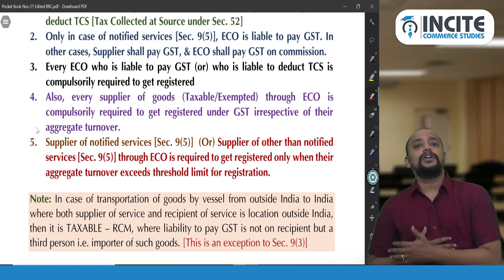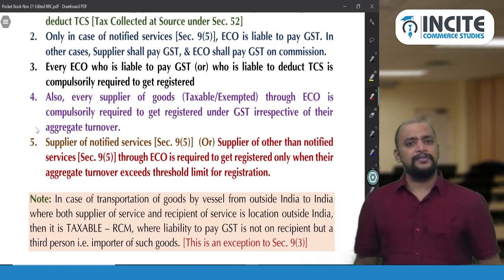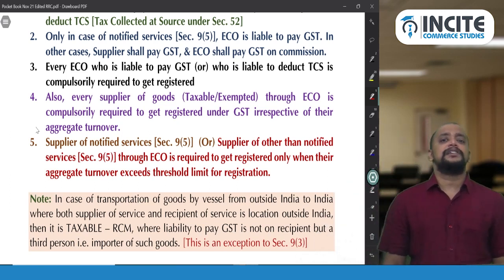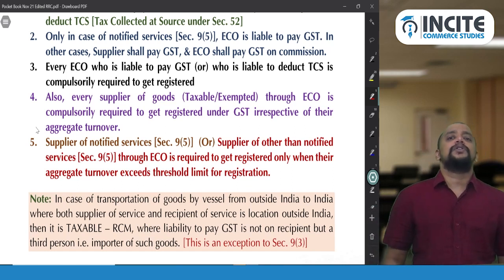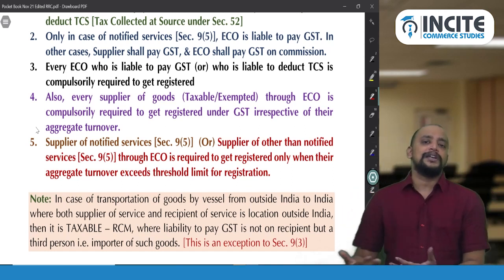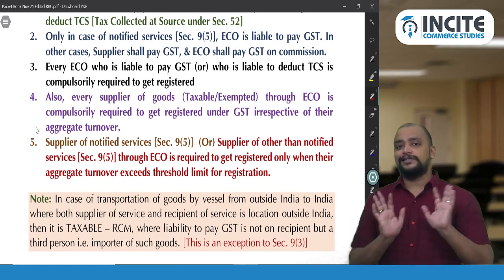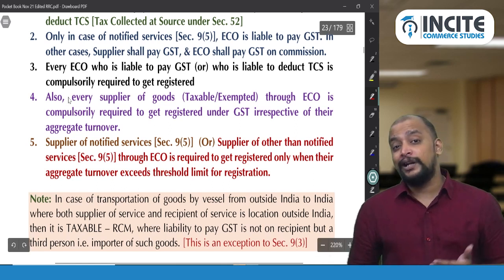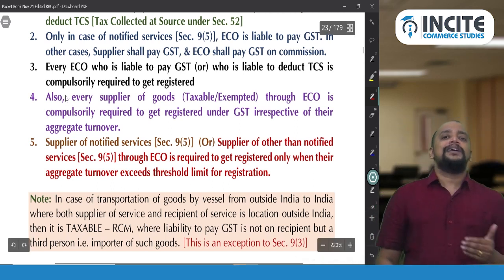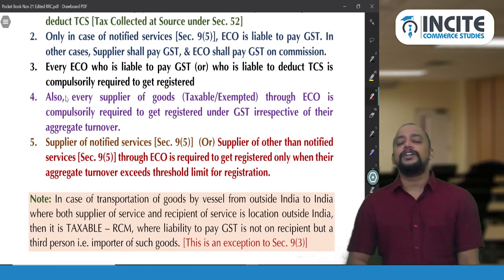What about the notified service, the supplier of notified service? See, the supplier of notified service or supplier of other than notified services, they will be required to register only when their aggregate turnover exceeds the threshold limit. So compulsory registration is not applicable to them. And you have to remember one more important point here: see, whenever the supplier is registered, 9 subsection 5, 3 notified services are there, no?